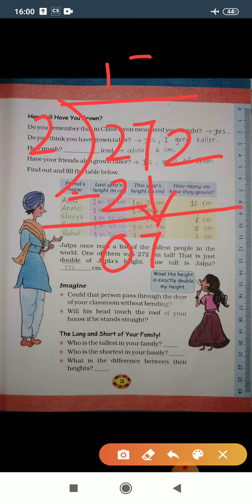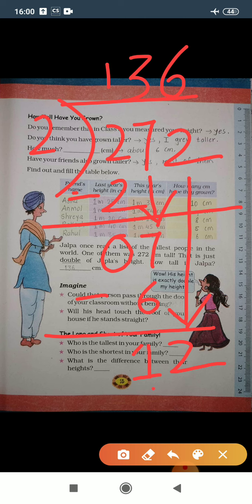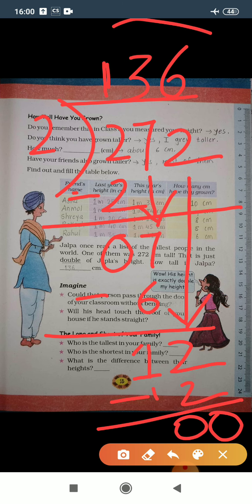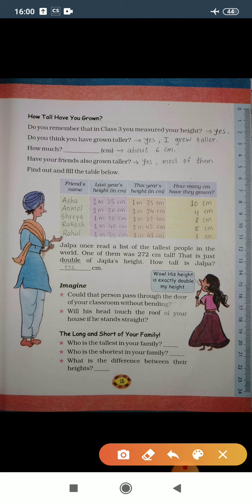Then 2 3s are 6. 7 minus 6 gives you 1. This 2 again carries forward, so 12. So 2 6s are 12. So we get here 0. So 136 centimeter is the height of Jalpa.